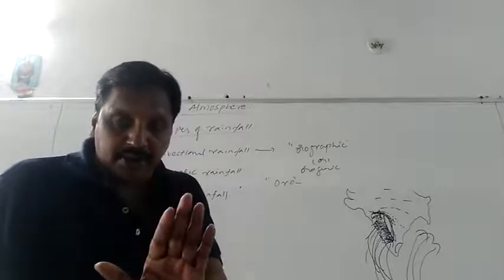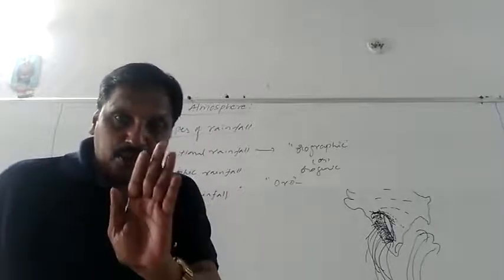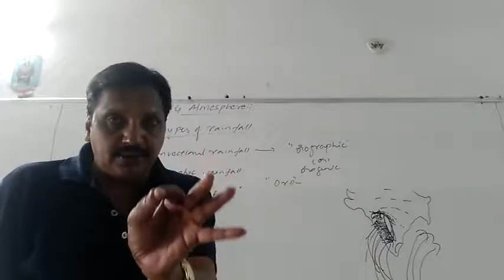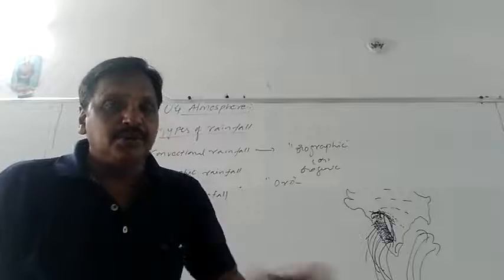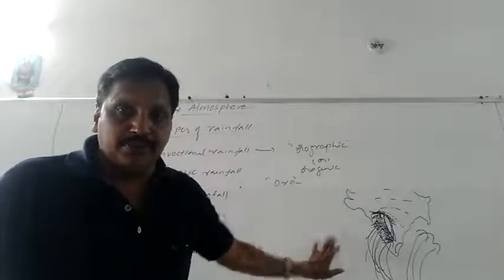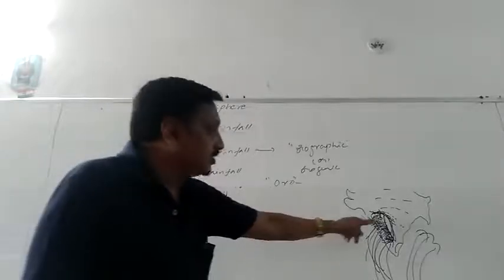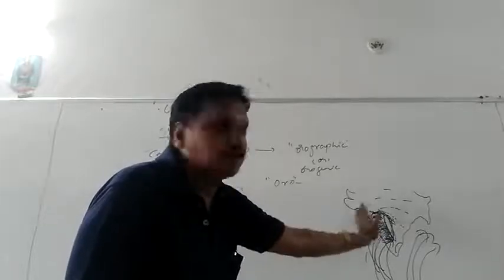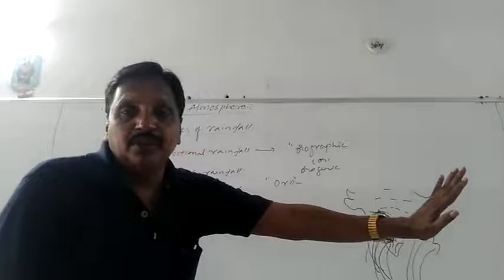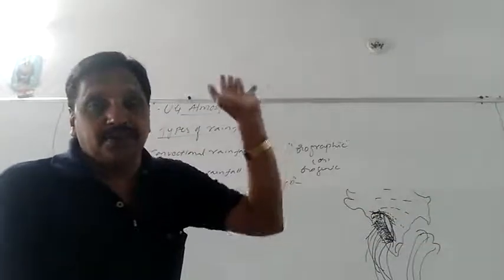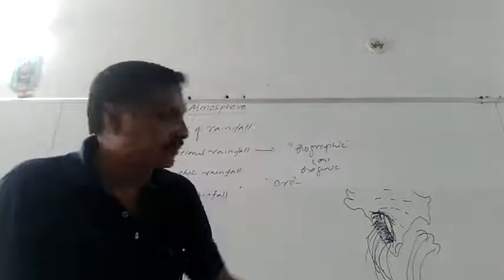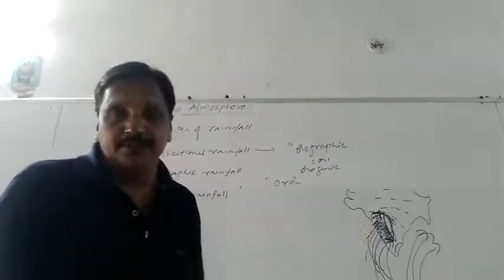The central Deccan Plateau and the Coromandel coast, the Tamil Nadu coast, will not receive much rainfall during the monsoon, June to September. Why? Because the central Deccan Plateau is very next to the Western Ghats. By the time the rain-bearing winds reach there, all the water has come down in the form of rainfall over the hills and mountains.